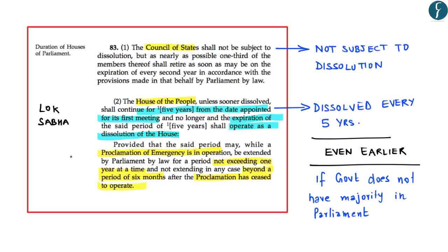What it means is that if a proclamation of emergency is in operation, then the House may be extended by Parliament by law for a period of 1 year. And after the proclamation has ceased to exist, the tenure of the House can no longer be more than 6 months. This is what has been provided in Article 83 Clause 2 with respect to the tenure of Lok Sabha. So this again becomes extremely important from your prelims perspective.